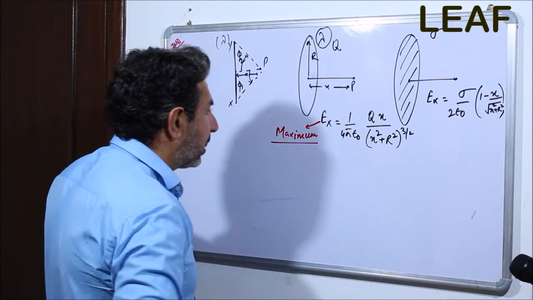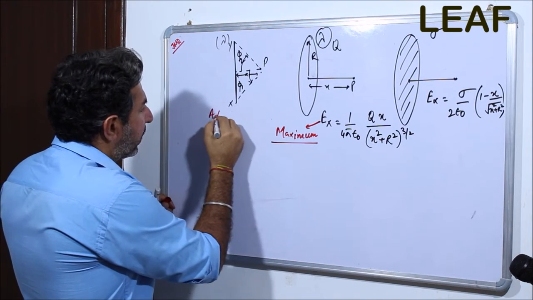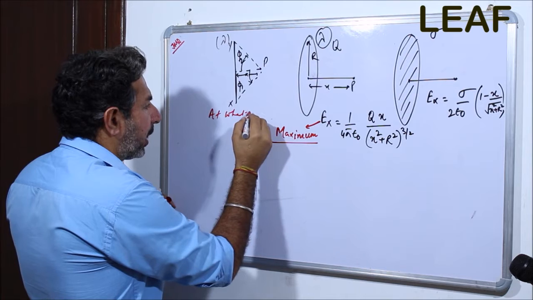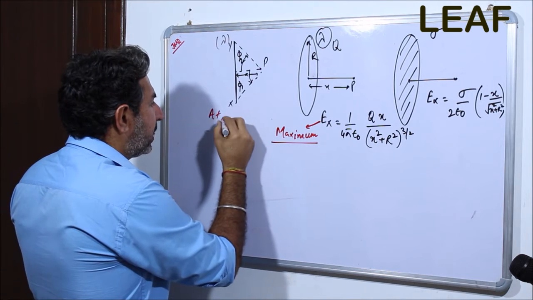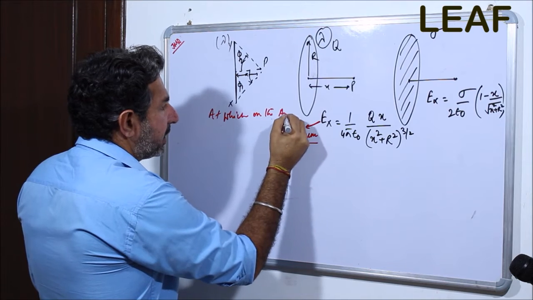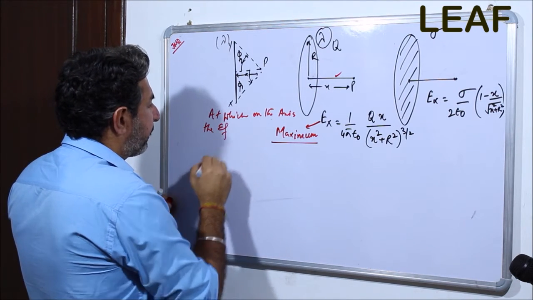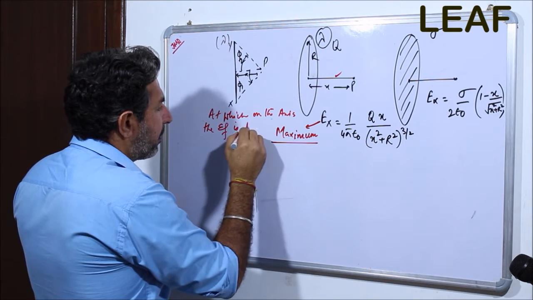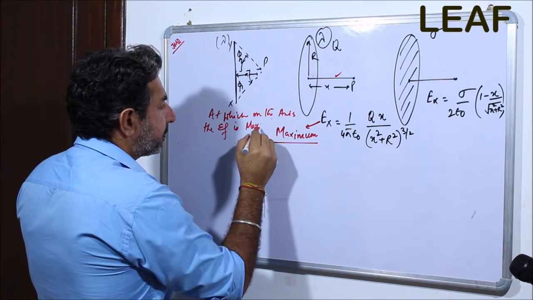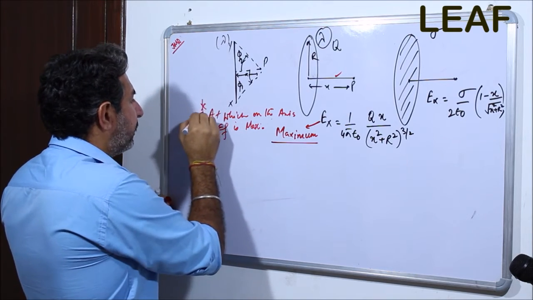Hope you have got the statement: at which point on the axis is the electric field maximum? This is what we have to find out.